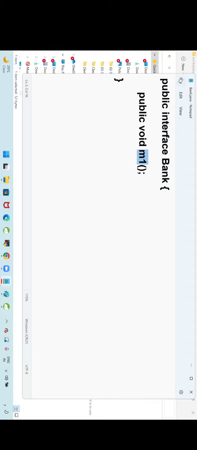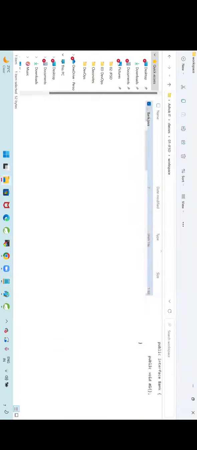Save this program. Compile this program. javac bank.java. Compiled. Can you see the profile? javap bank. Is abstract added or not? Added. Who is adding? The compiler.